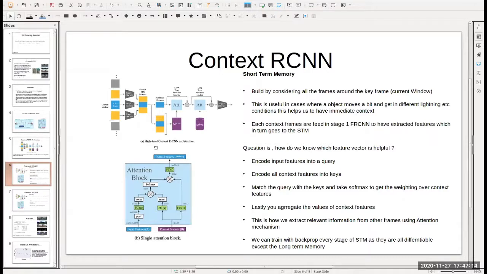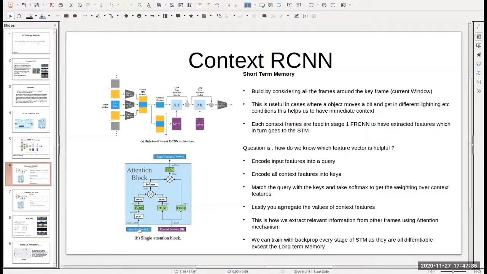Now the question is, how do we dynamically get these features? This is where the attention mechanism comes in, wherein the input features are the features which come dynamically from the keyframe as well as the current window. The context features are the features from the past, which are already in the memory bank.